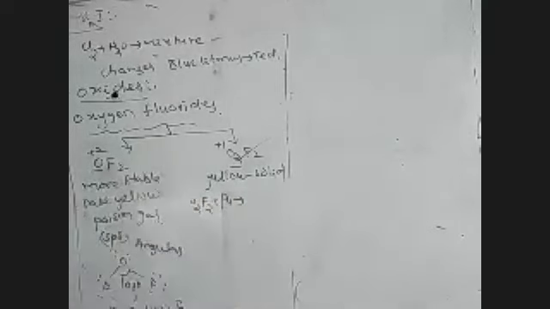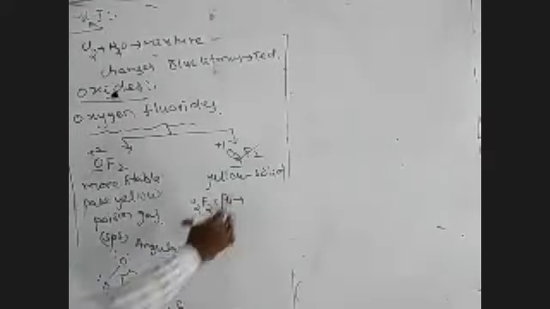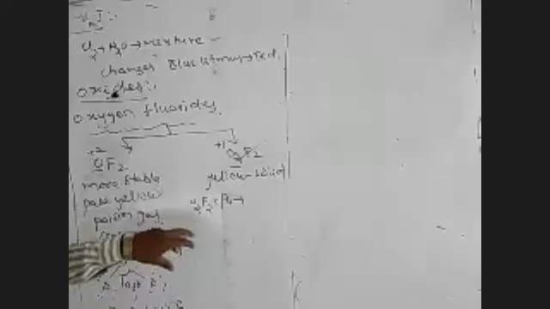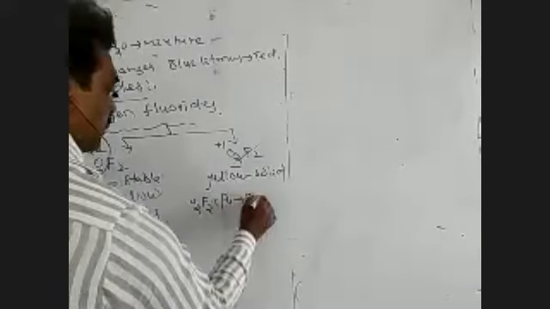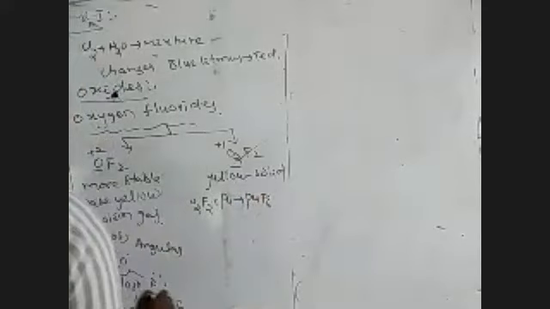Pu means plutonium. If plutonium acts as an impurity in a mixture, that plutonium can be removed when the mixture is passed through O2F2, to form plutonium hexafluoride, PuF6.